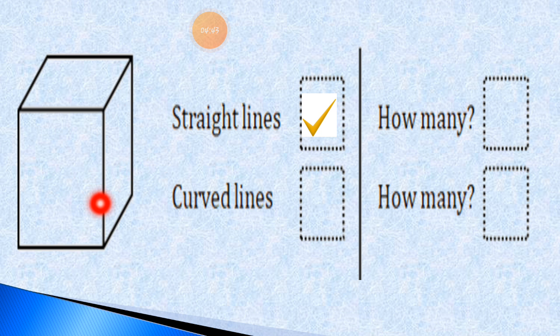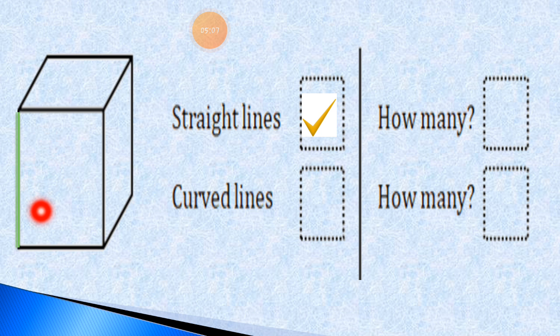We have to count. Let's count. I underline all the straight lines, so it will be easy for us to count how many straight lines there are. Let's count. I overwrite with green color lines, so it is easy to count.